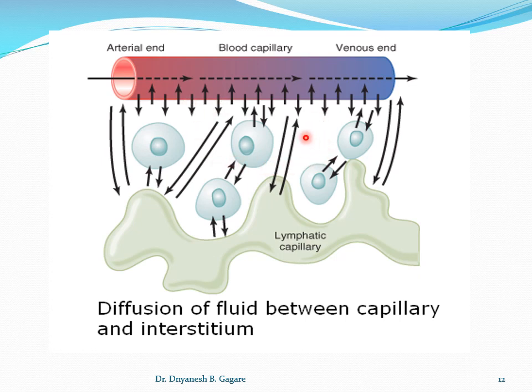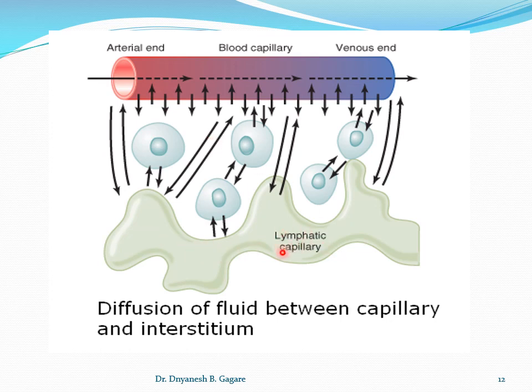Tissue fluid is present in the interstitium. Interstitium means the space between the cells. How is it formed? It is formed by filtration and diffusion from the capillary to the interstitium.